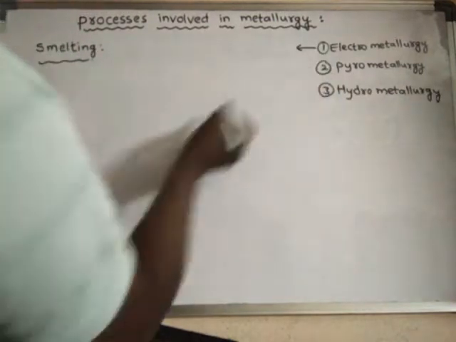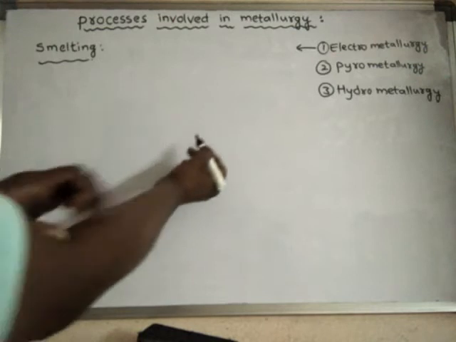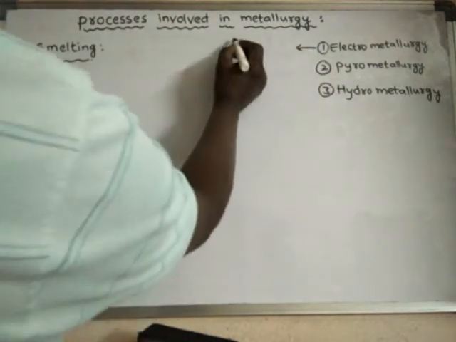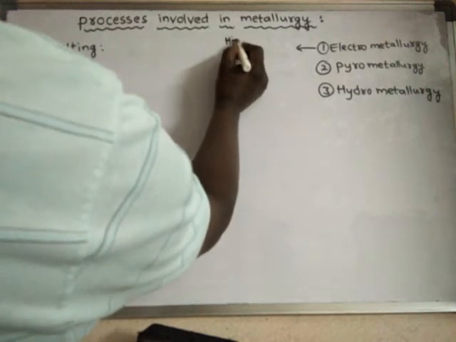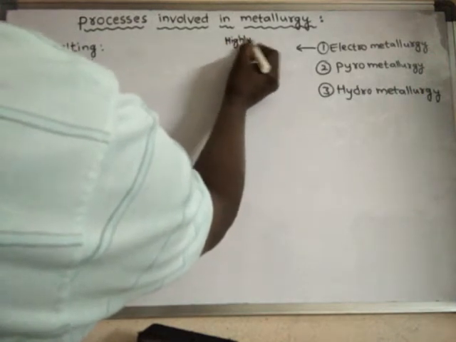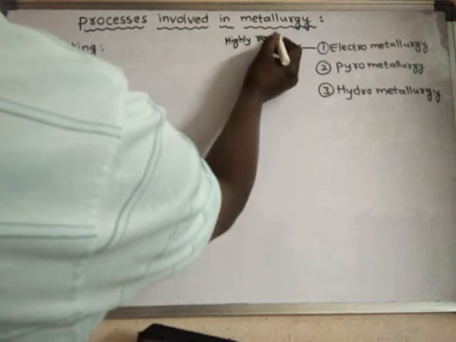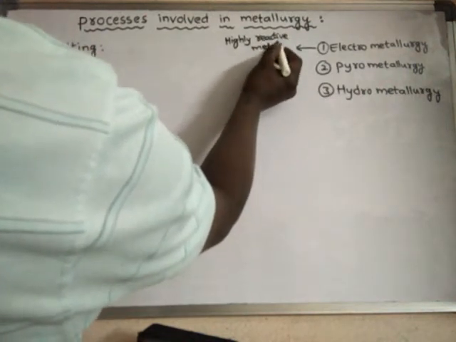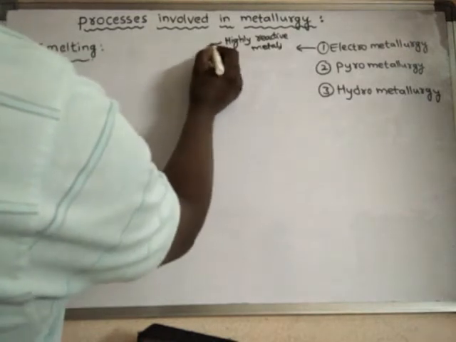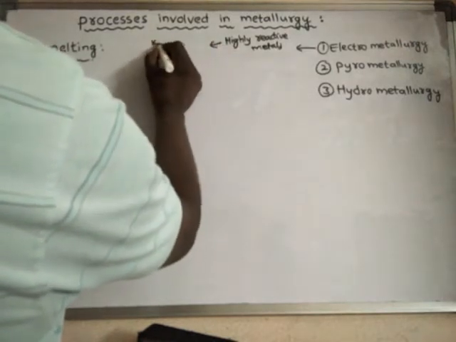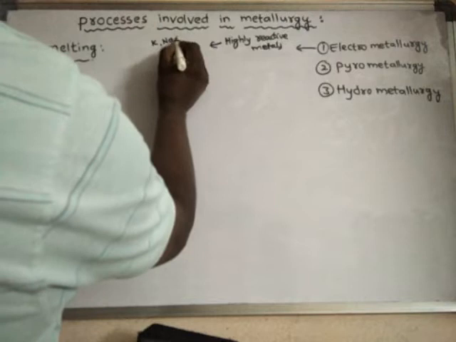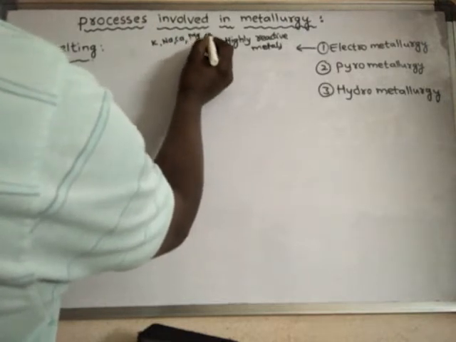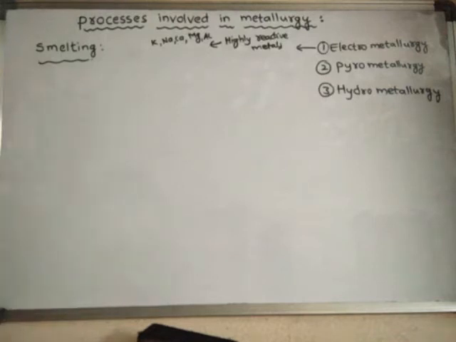Electrometallurgy is used for the extraction of highly reactive metals, for example potassium, sodium, calcium, magnesium, aluminium.